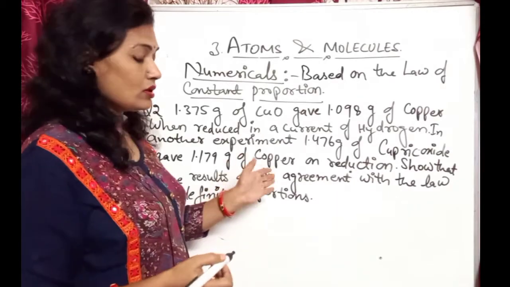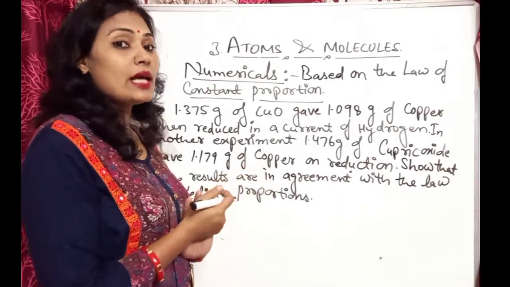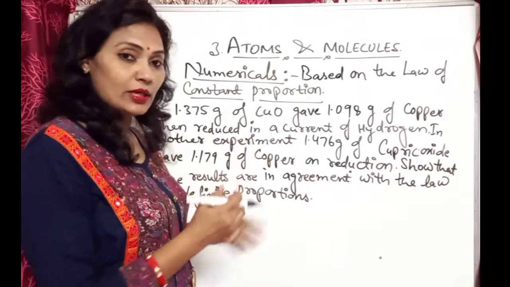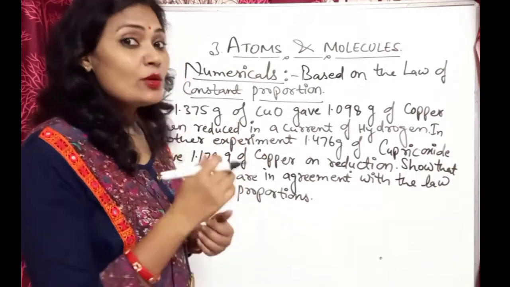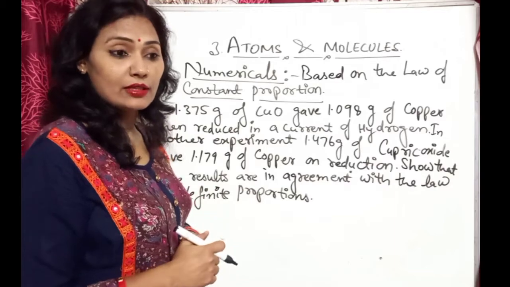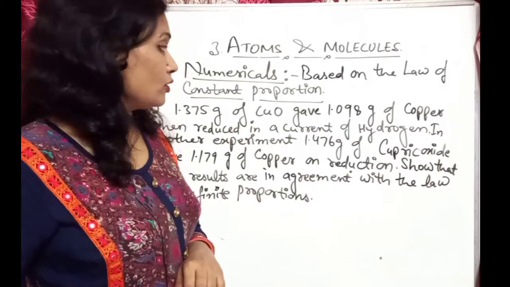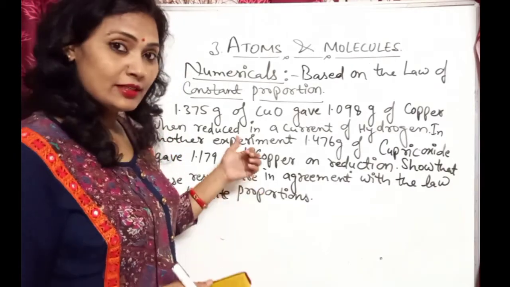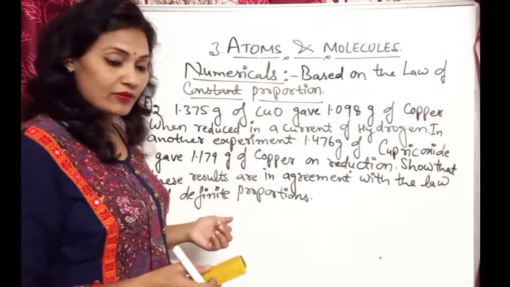How will this law be shown? This numerical is based on the law of constant proportion. How will it be stated? Okay, so have you written this question? Please write it, then I will rub it.